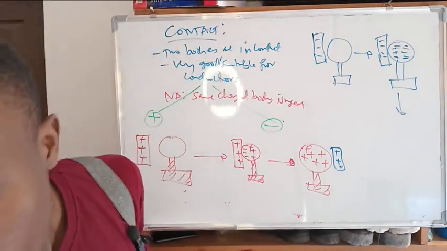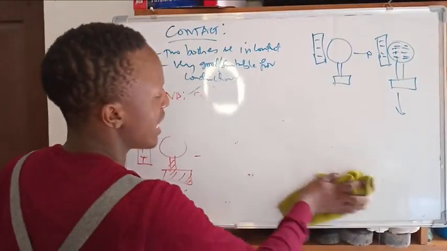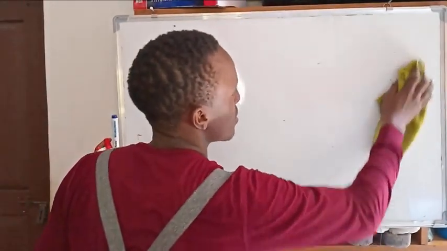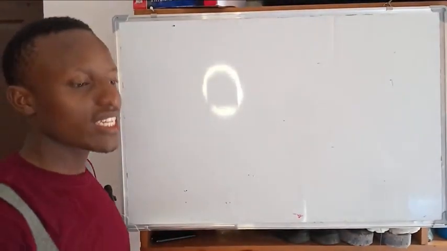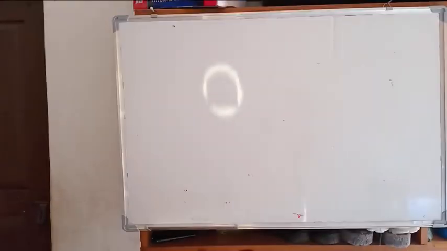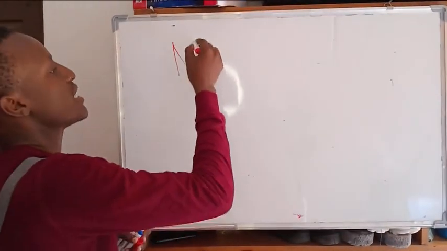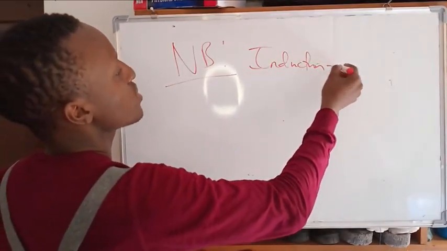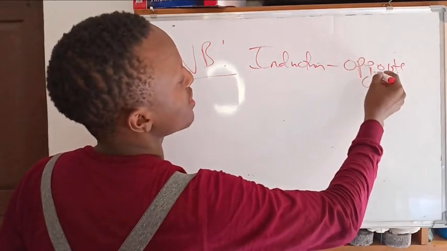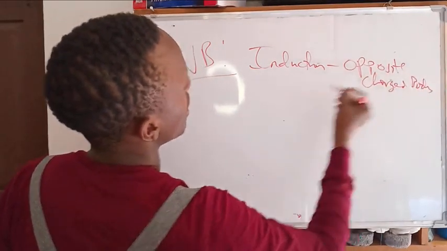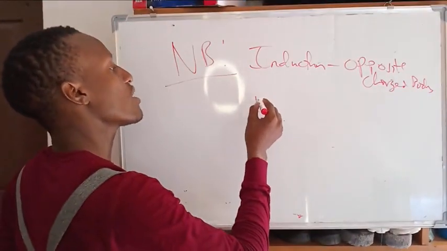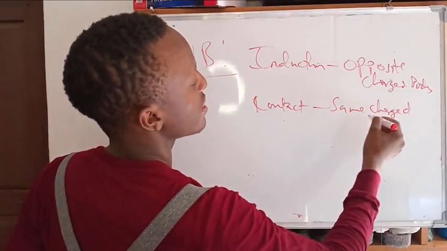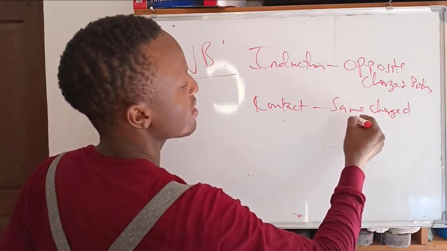Something to note here, which students never note unless told: when charging by induction, you use the opposite charged body, but charging by conduction, by contact, you use the same charge sign, the same charged body.